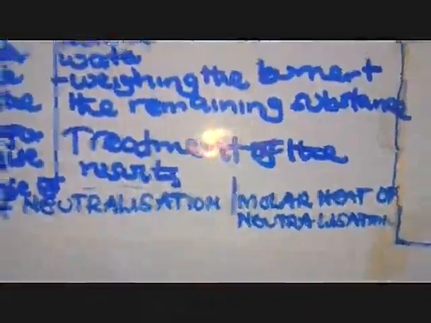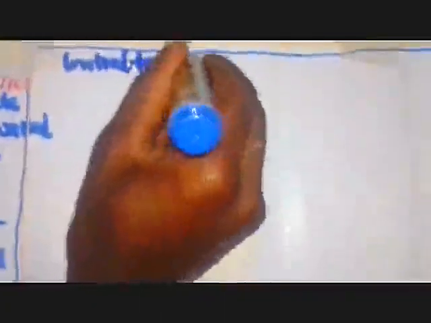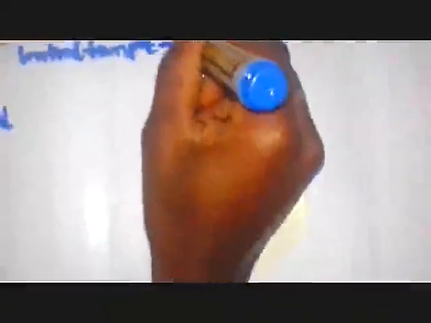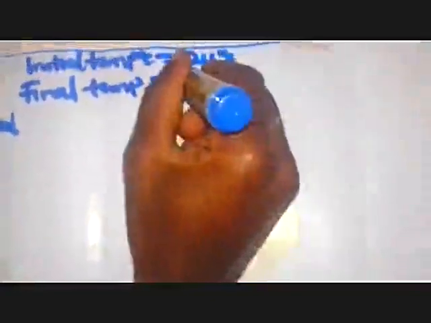Now our results, we are going to assume that we have the following results. Those are going to act as our sample results. Let us assume that the initial temperature of the water can be, for example, 24 degrees centigrade. Then you can also take the final temperature of water, which you read at the end of the experiment. Let us assume that the final temperature of the water is 40 degrees centigrade.